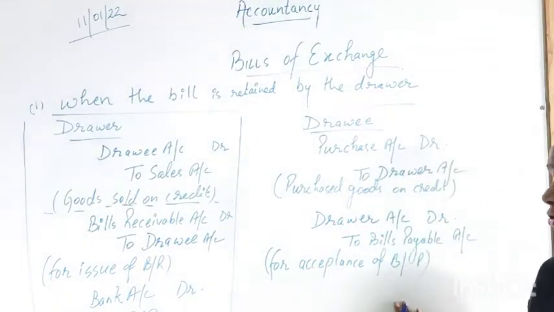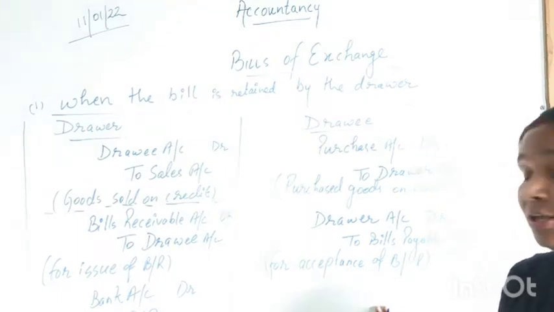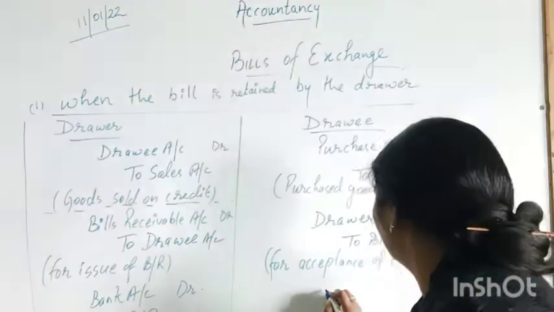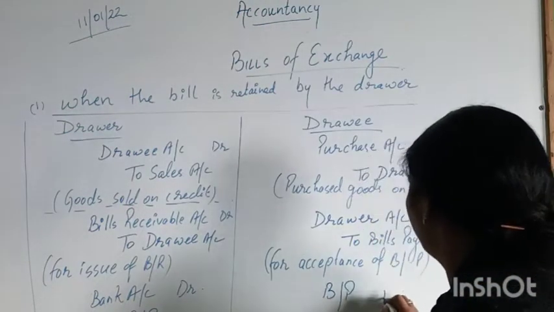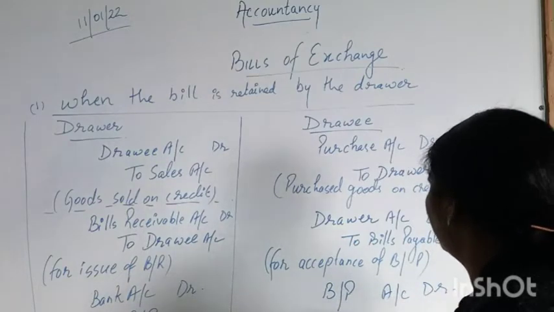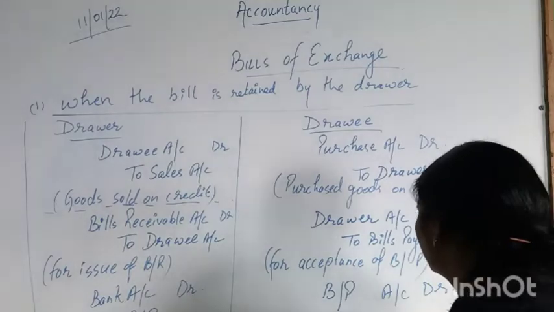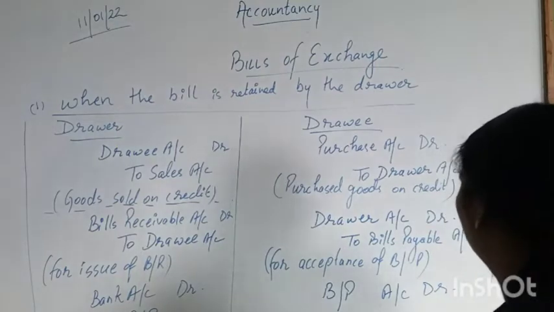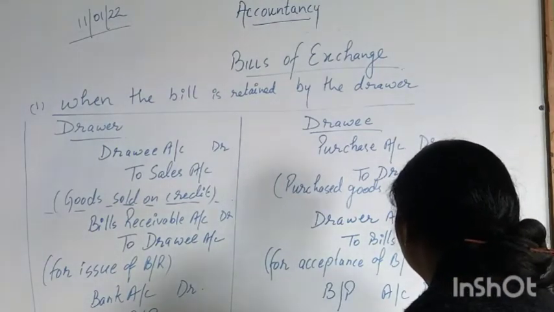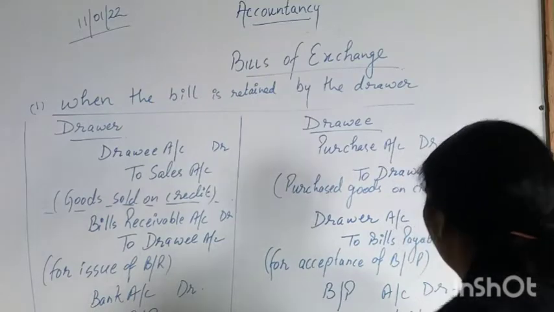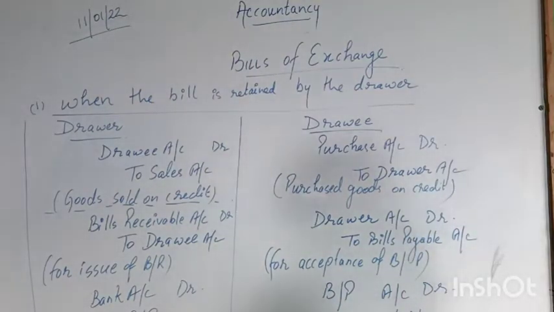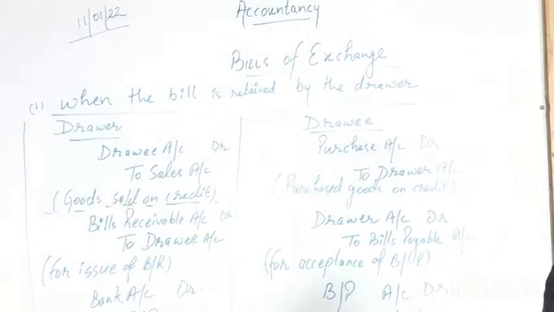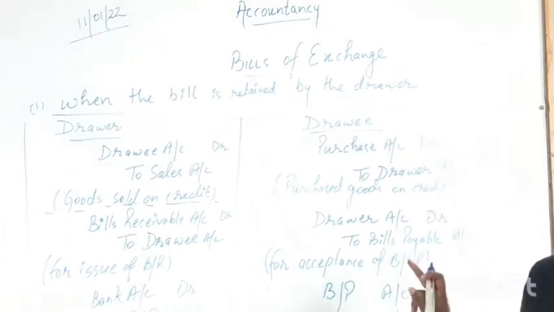And in the books of the payee, the entry will be bill payable account debit to bank account. Bank account will be credited because we are giving the payment, and bill payable account will be debited.